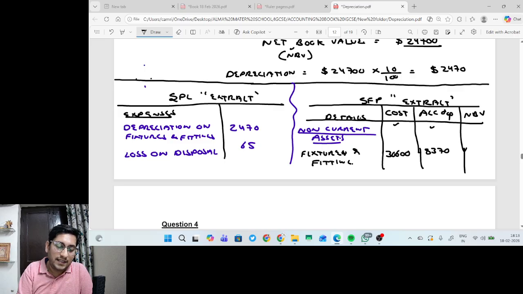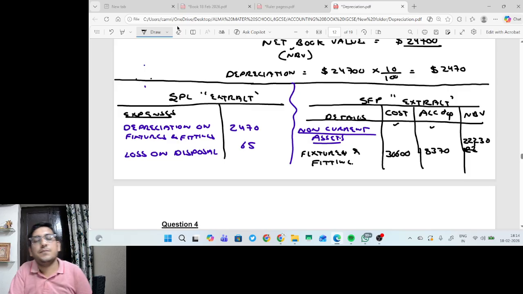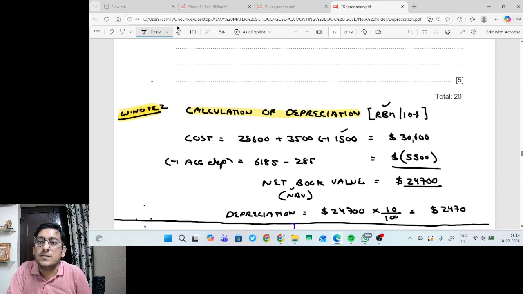Net book value is cost minus accumulated depreciation, so 30,600 minus 8370 gives 22,230. This is how you have to present it in the financial statement. This is very, very important, students.